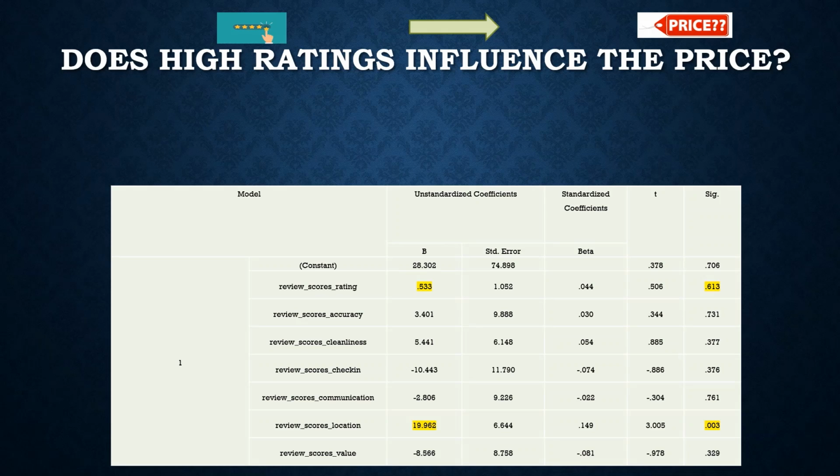Once the regression test was done, to our surprise, the answer was no. High ratings do not influence the price. Review scores rating was not statistically significant with the price. As you could see, the p-value is 0.613, which is way larger than the 0.05 p-value. The only variable that was significant to the price here was location.